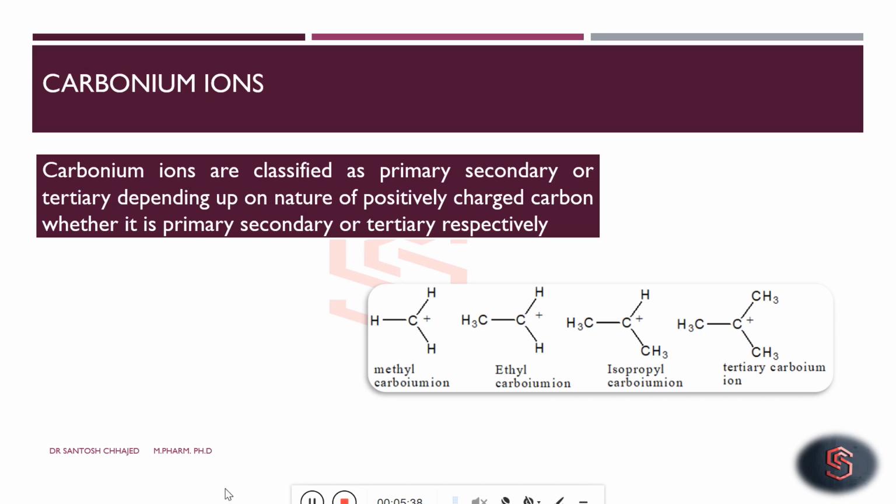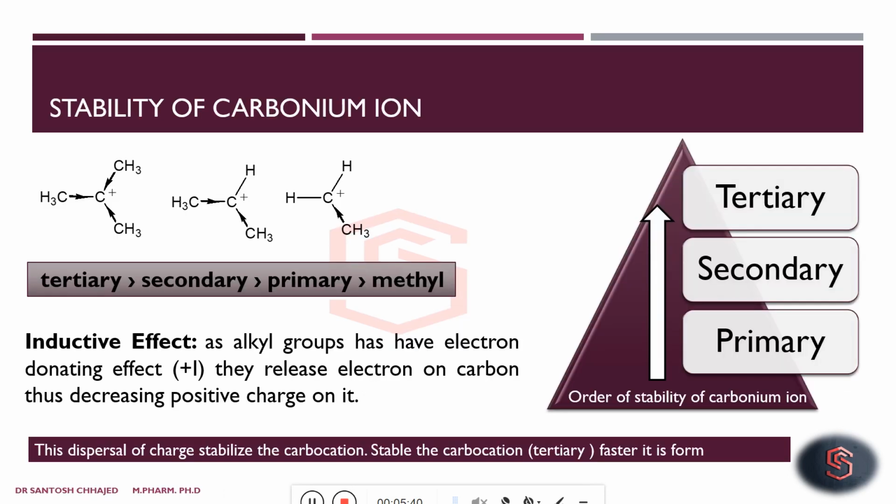So we already learned in the beginning that these intermediates are unstable, but we can compare their stability. Try to understand, all are unstable, but we can compare their stability based upon their structure.